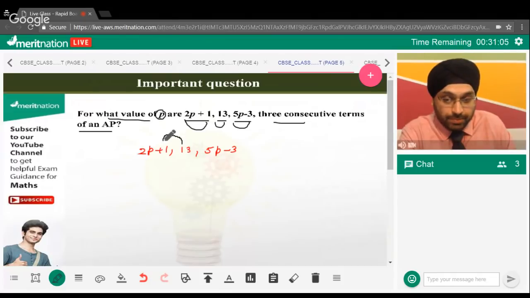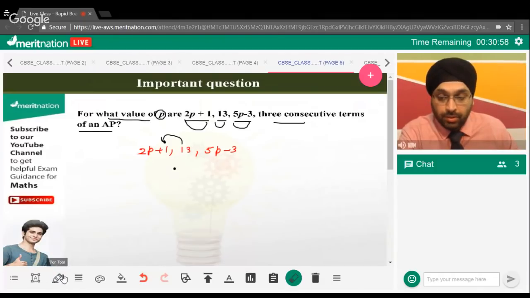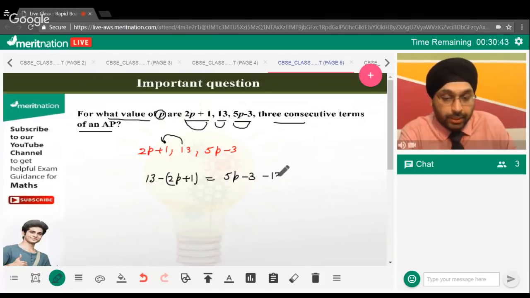So can we say 13 minus 2p plus 1 will be equal to 5p minus 3 minus 13? Why? Because if you subtract these two, this is a common difference, and if you subtract these other two, this is also a common difference. And the common difference always has to be the same in an arithmetic progression.